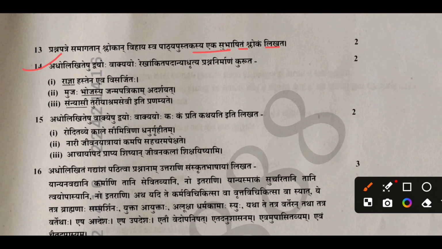In the 14th question, you have to write a question in place of the underlined word. In the first question, you have to write Ken instead of Raja. After writing Ken, you have to put a question mark at the end of the sentence. In the second question, you have to write Kasha instead of Hojasya. After writing Kasha, you have to put a question mark at the end of the sentence.